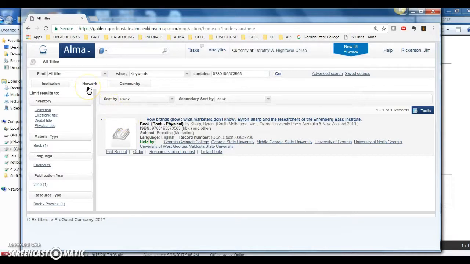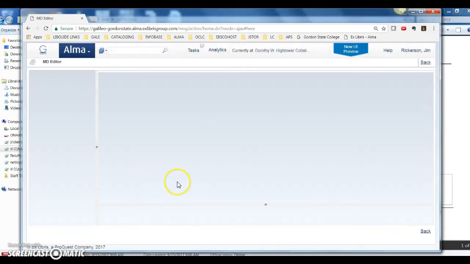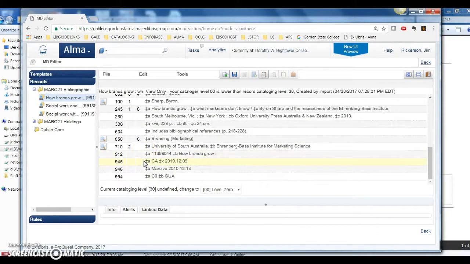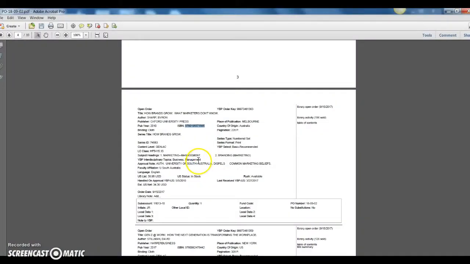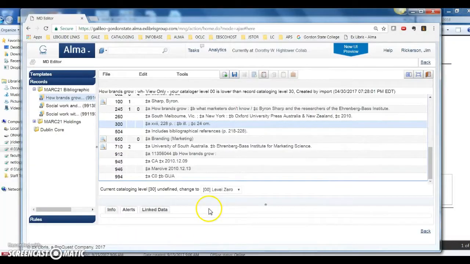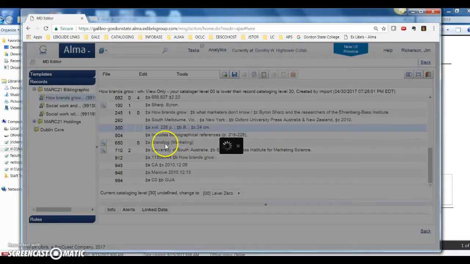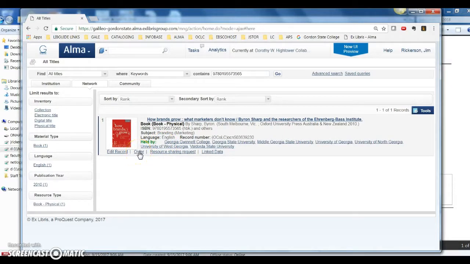If you find them in the network zone and the information matches, for example, the publication date and things like the page number here match what your PO says for Gobi, then you see it does 228 pages, and Oxford University Press says publication year 2010. If all of that matches, then all you have to do is click the order link like we just did and go through that process.